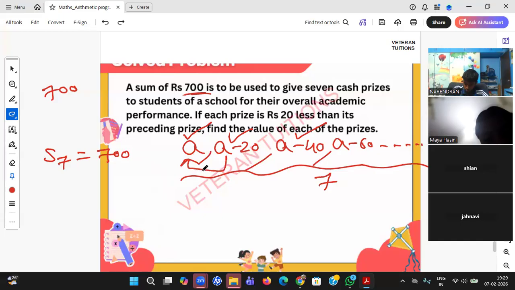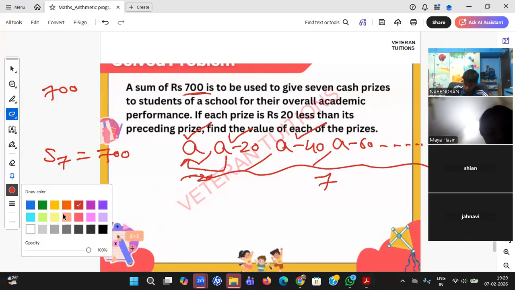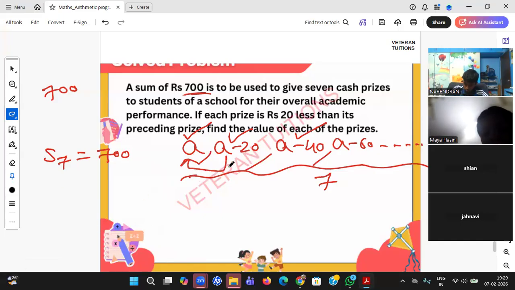What is the common difference? Minus 20. I'll take the black color. What is the common difference? Minus 20. So I'm able to see it's a perfect arithmetic progression. But I have only data: sum of 7 equal to 700.